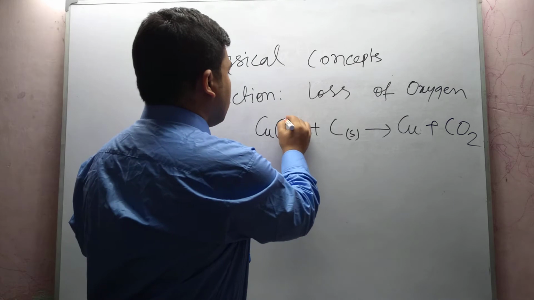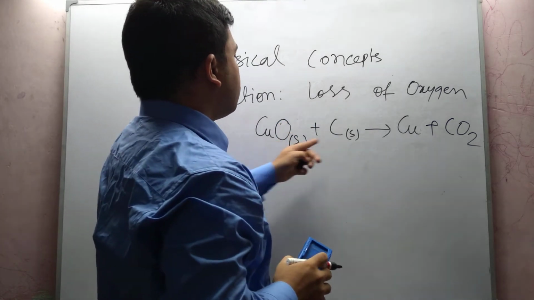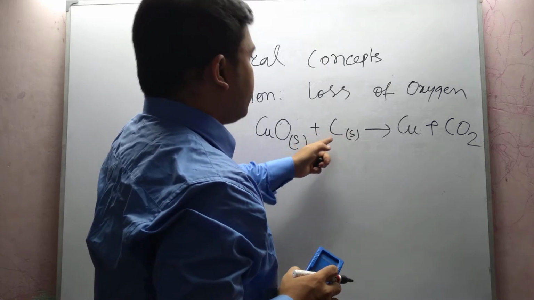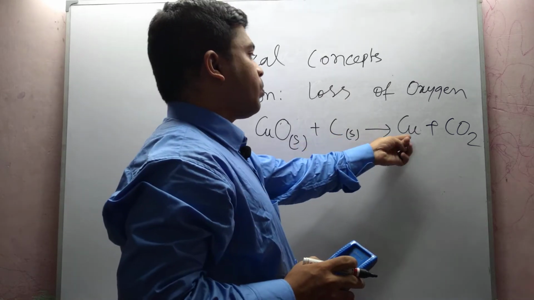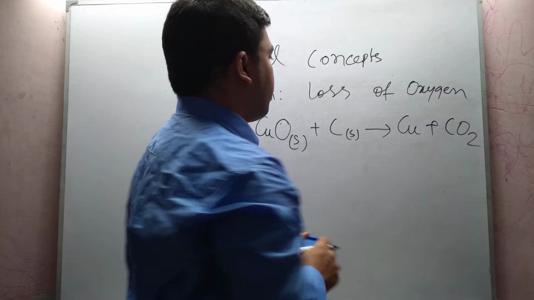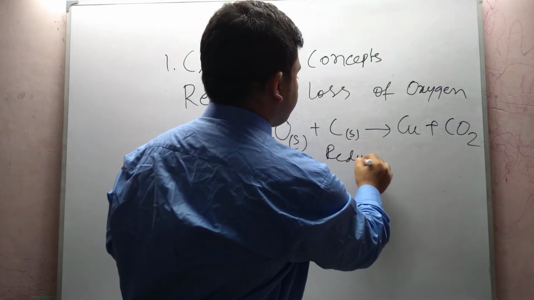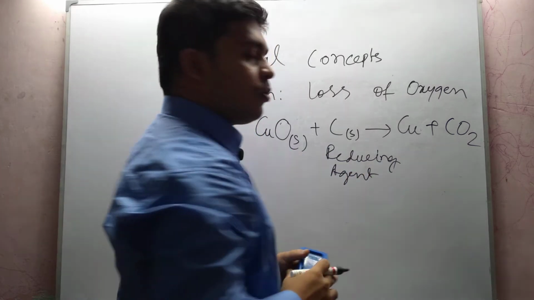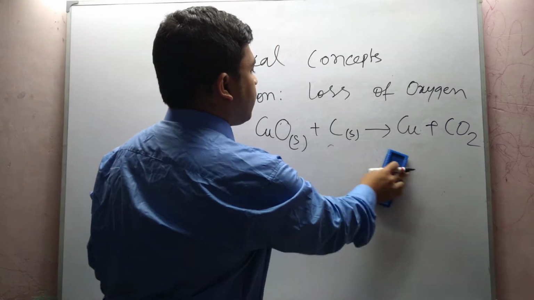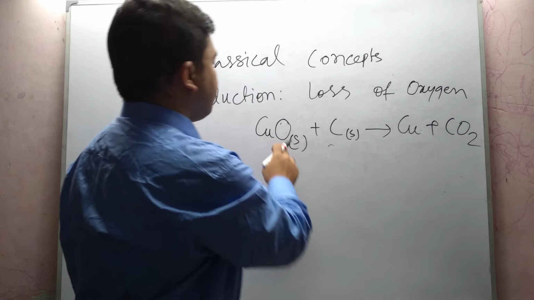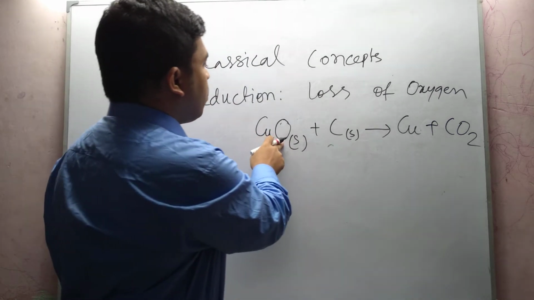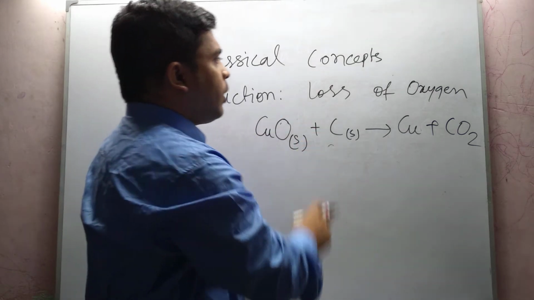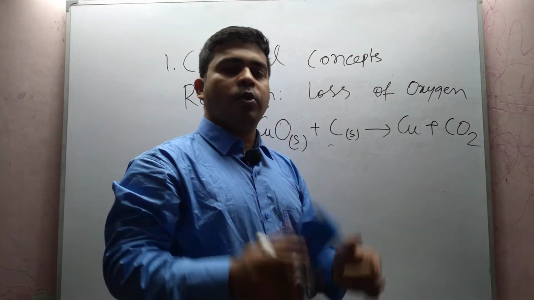So here copper oxide is reacting with carbon solid to form copper and CO2. Carbon is the reducing agent. So here the net result is the removal of the oxygen atom from copper oxide. Removal of an oxygen atom means it is a process of reduction.